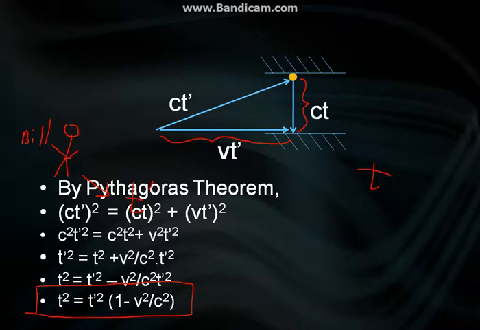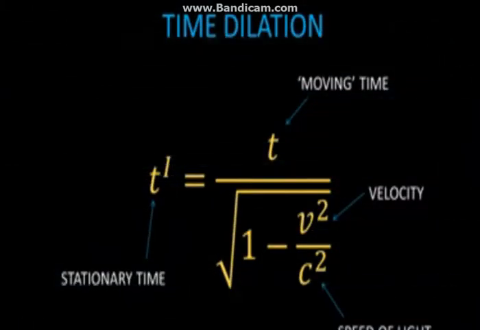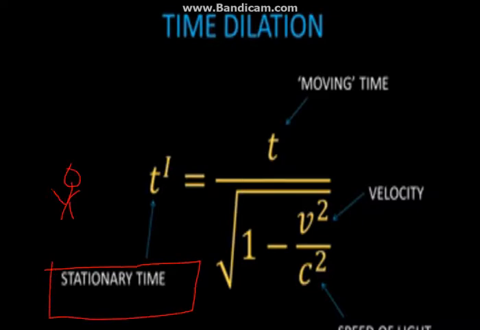Let's take t prime alone on one side and take this to the other side and take the square root of it. So the final equation would look like this. T prime, which is the stationary time, the time observed by Bill, is equal to the moving time, or the time experienced by the clock, divided by the root of 1 minus v squared by c squared.